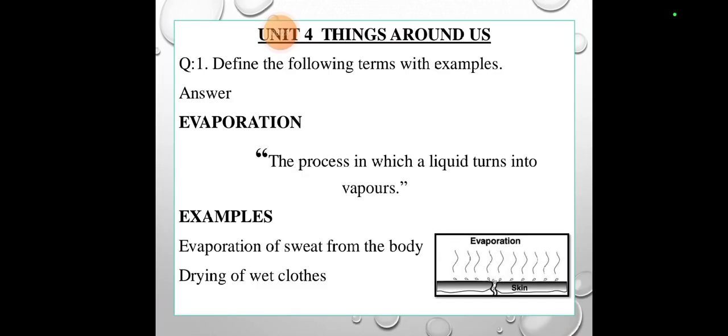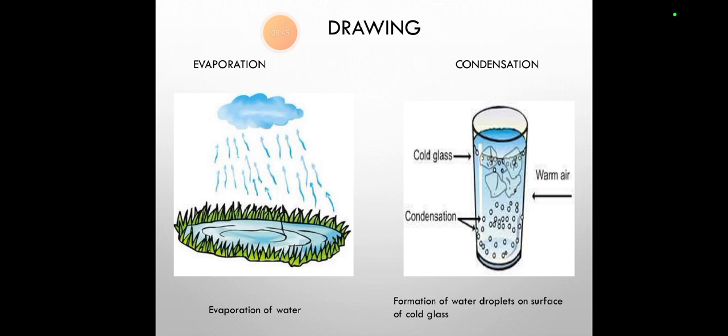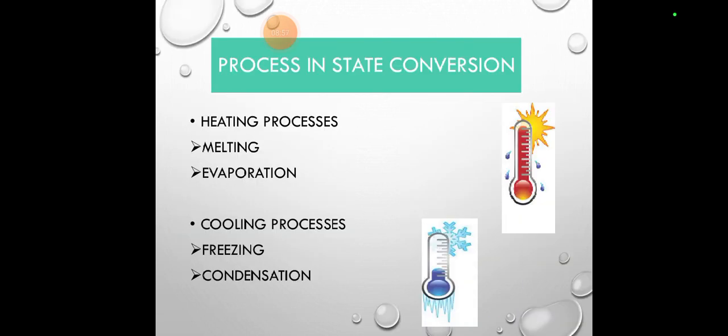So define the following terms with examples. Evaporation, the process in which liquid turns into vapors, with examples of evaporation of sweat from the body and drying of wet clothes. Condensation, the process in which gas turns into liquid on cooling, is called condensation. Examples: cloud formation, visible breath in the cold season, and the formation of water droplets on a cold glass surface.